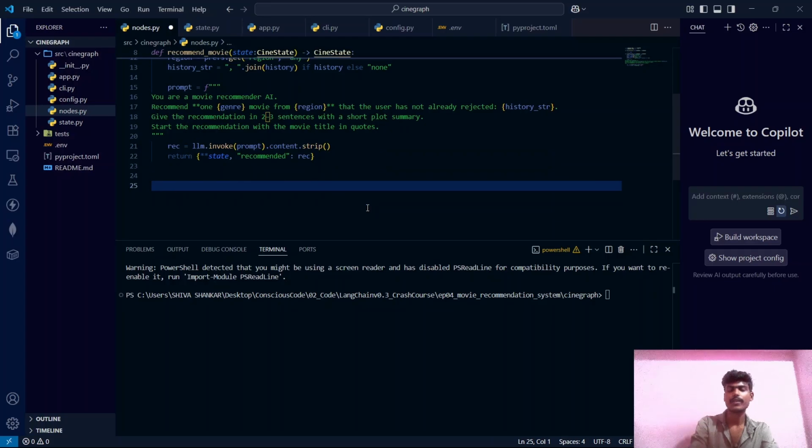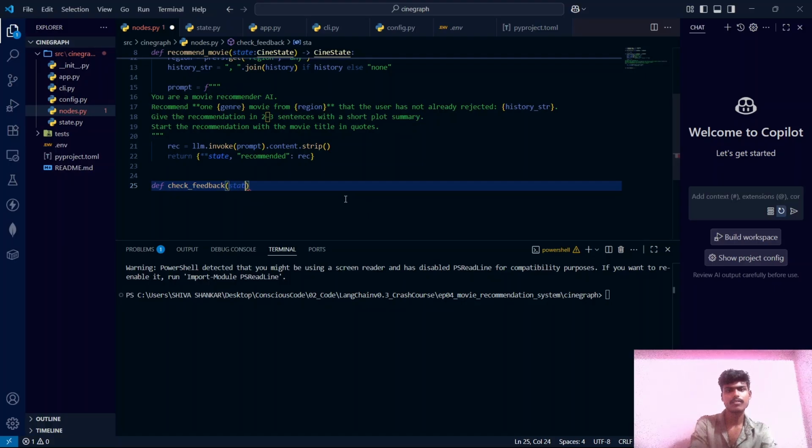After this, we need to define the third node, which is check feedback. Because if the LLM has generated a movie asked by the user, and the user doesn't like it, he would respond with no, I don't like this movie, then the agent should be checking the feedback. If the user is not satisfied with the response, it should try generating another random Hollywood action movie as per the user's requirement. Suppose the user is satisfied, he would give a positive response: yes, I like this movie, I'll watch it. Then the agent can respond politely saying that was a good choice. So checking the feedback is also a crucial step inside this multi-step agent.